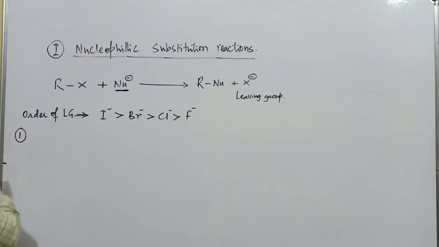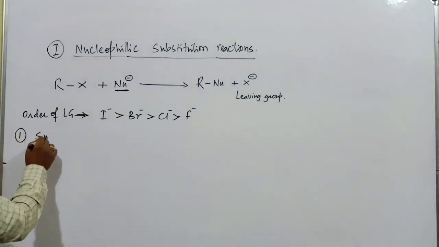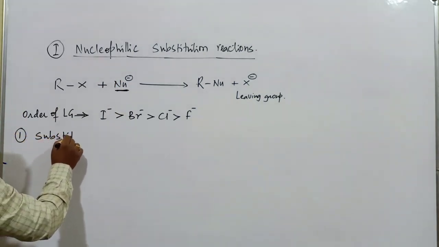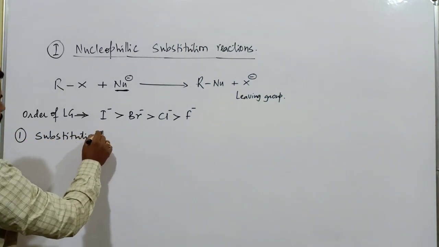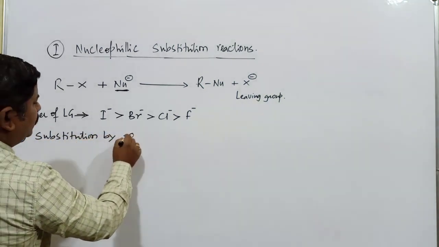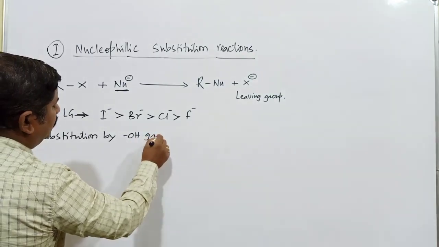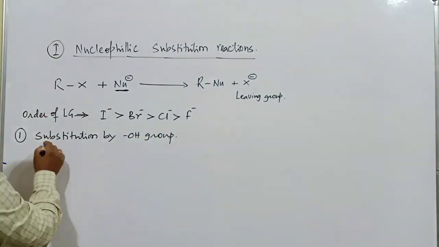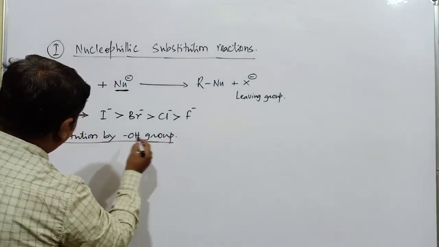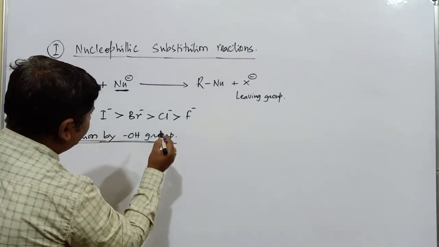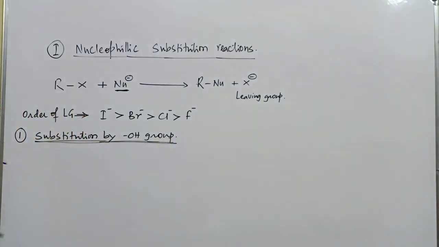First one, substitution by OH group. How does the OH group replace the halide ion from the alkyl halide? Every time I won't mention nucleophilic, so in total, substitution by OH group.